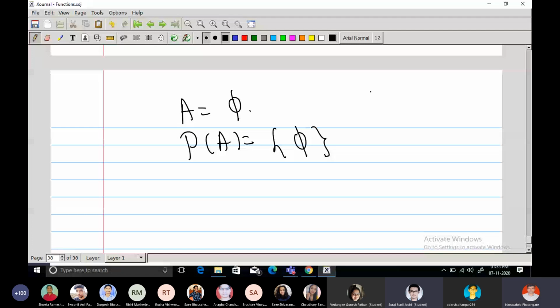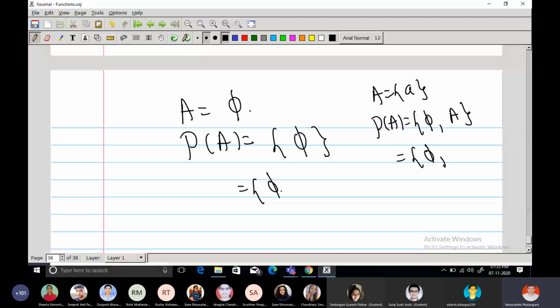No. If set A is supposed to be this, then what is the power set of A in this case? Empty set and set A itself. Yes. Right. So what is the empty set here and what is set A itself in this case? The empty set, and set A itself is the empty set. So we cannot repeat the same element again.